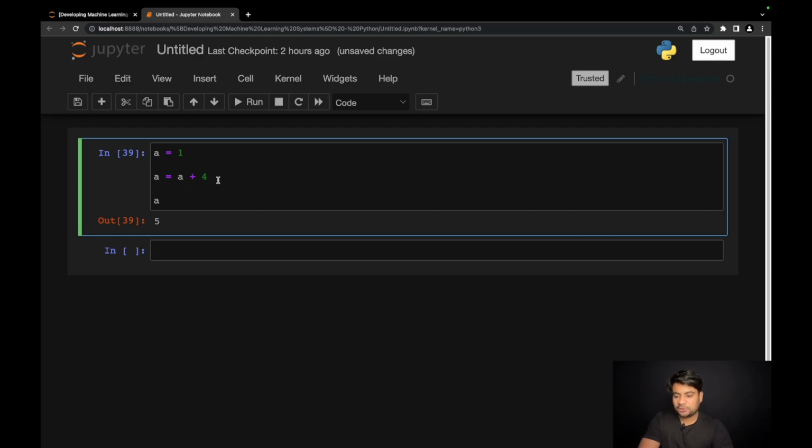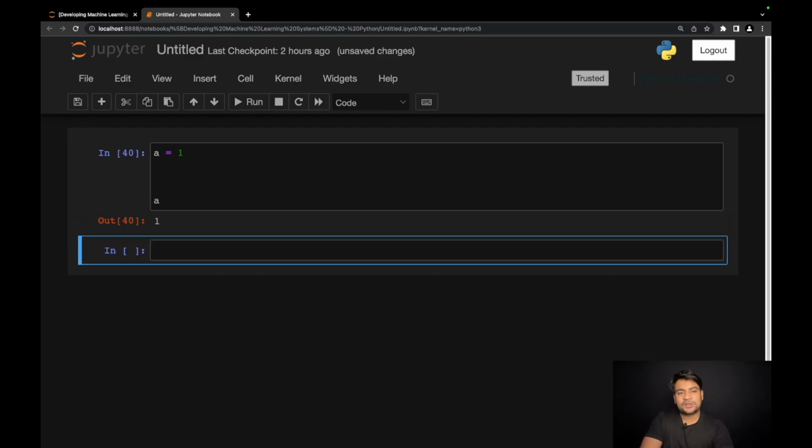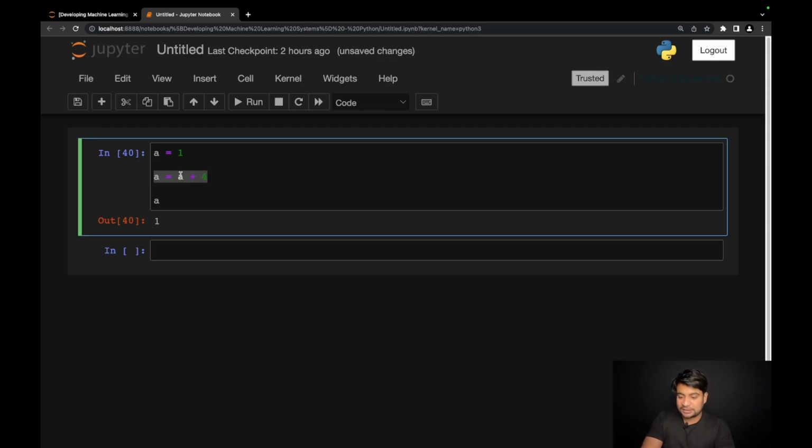But let's say I don't want this statement to get executed. So one way of doing that is I just remove this statement. So the value of a will be 1 again. But I want this statement to be present here, but it should not be part of execution. It should get ignored by the interpreter. So how can I do that? I can use something called a comment.